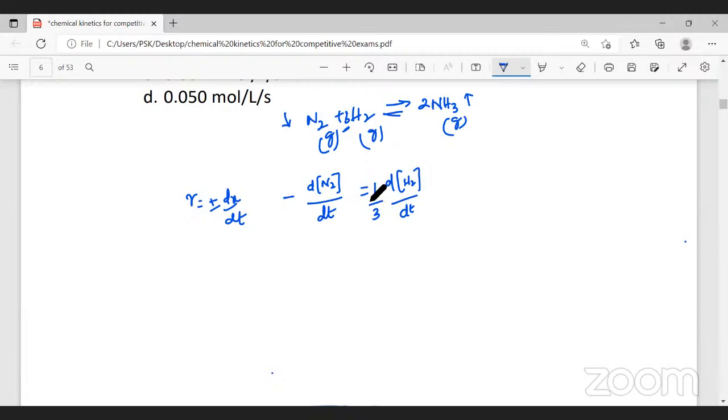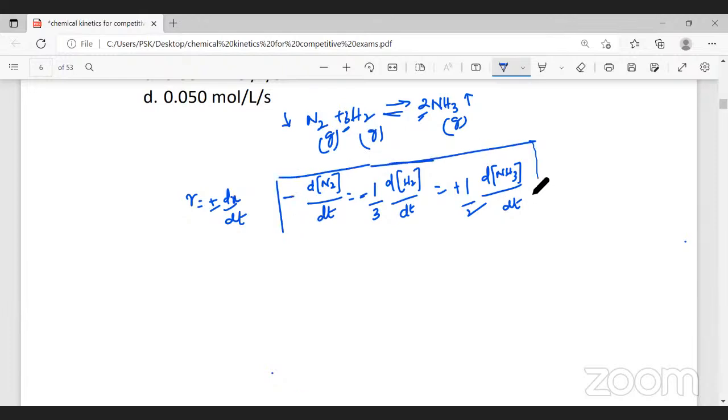Therefore, we will get 1 by 3 change in concentration of hydrogen with respect to time. But since hydrogen is also a reactant, it will be minus. And that will be equated to the product, the change in concentration of ammonia with respect to time. Now, ammonia is a product, therefore it is increasing, plus sign. But the coefficient of ammonia is 2, therefore we have to divide by the coefficient, so I write it as 1 by 2. So this is the rate equation, or stoichiometric rate equation, for this reaction.